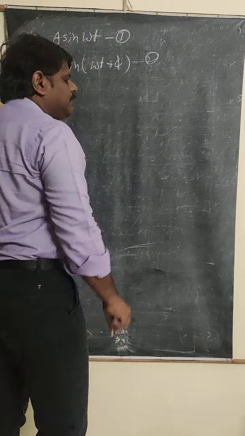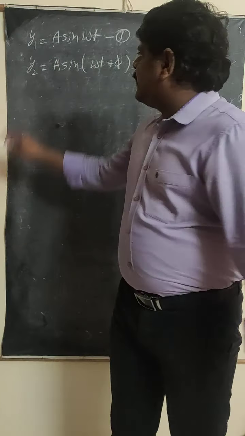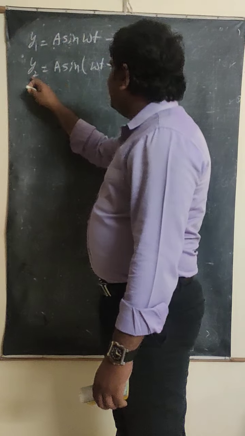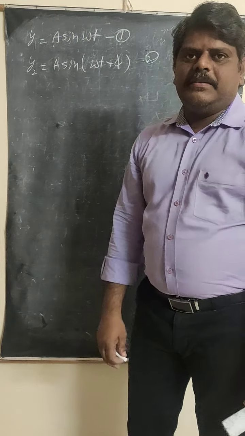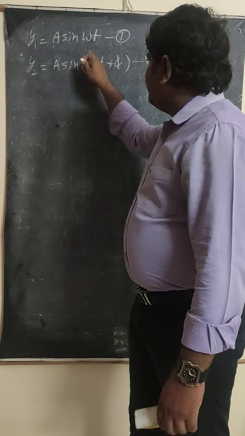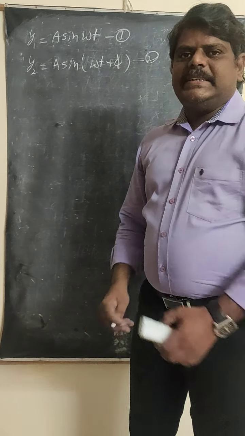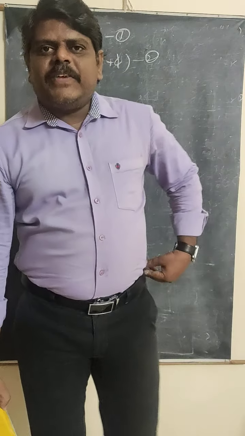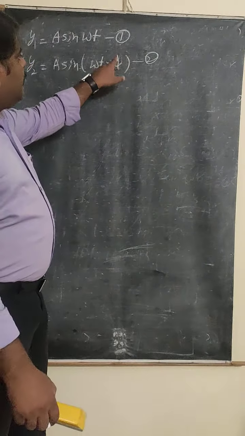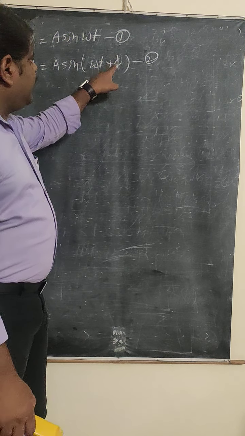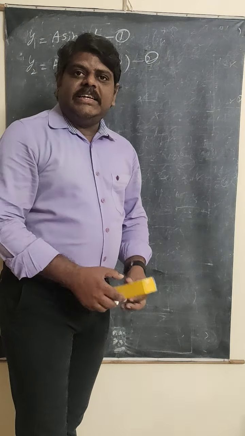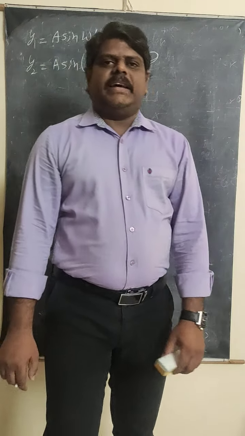So these two equations represent that the amplitude is the same. In the first wave, the amplitude is A. In the second wave also the amplitude is A. In the first wave, the frequency is F. In the second wave also the frequency is F. Can you tell me what is the phase difference in both the light waves? Phi. Because here omega t is there, and here omega t plus phi is there. And this phase difference phi remains constant.